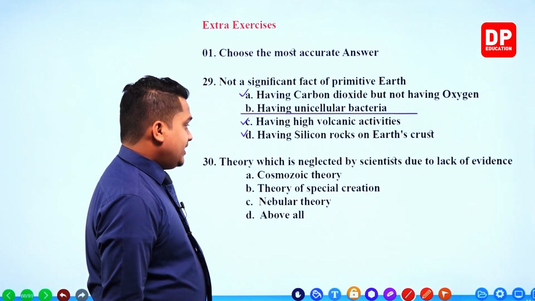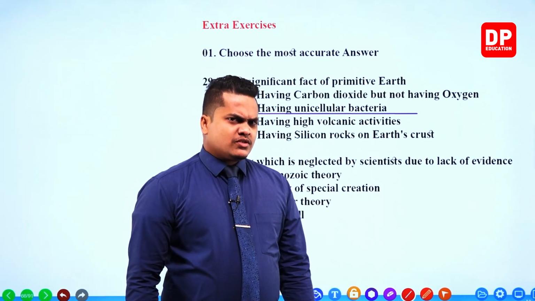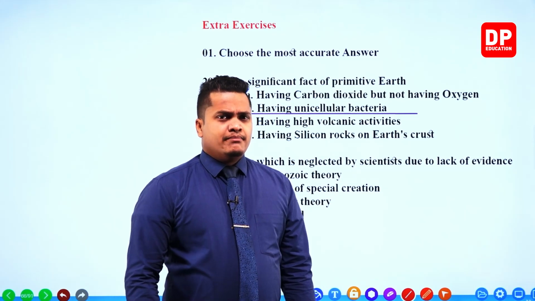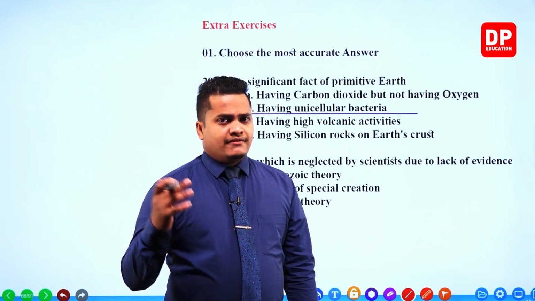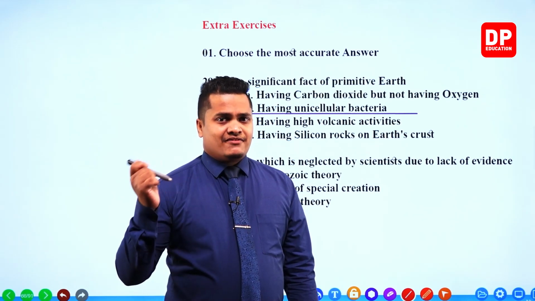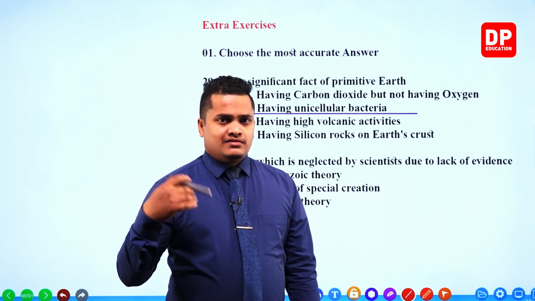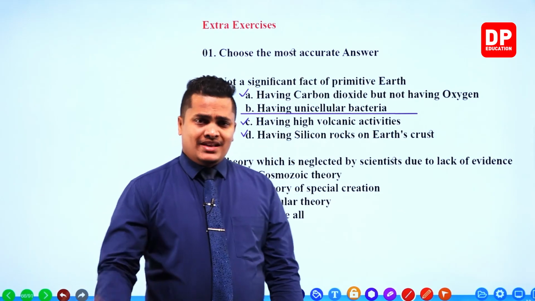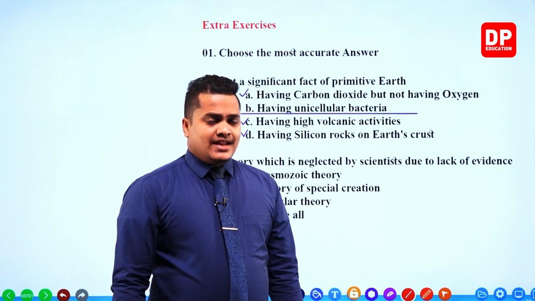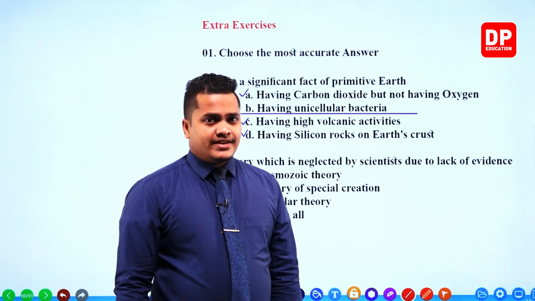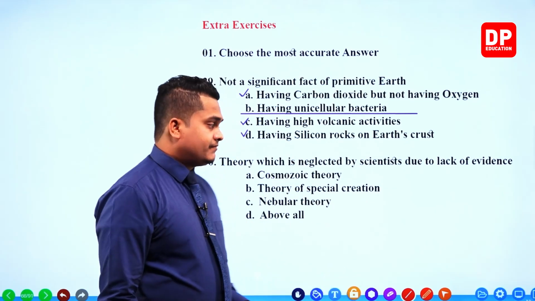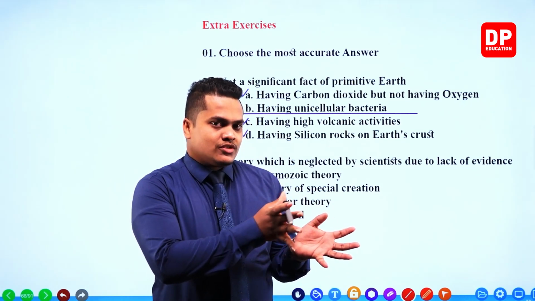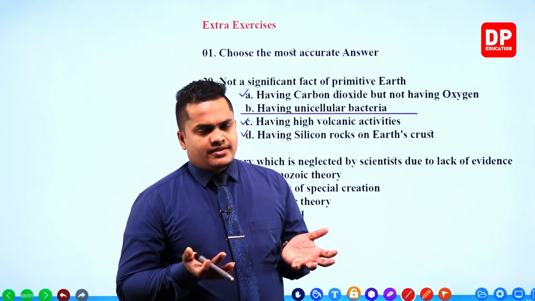We know that cosmological theory is incorrect, because it reflects that life on earth originated from something that came from the outer space. Okay, so it's been neglected. Next one, theory of special creation, totally neglected. It says that a supernatural force created the planet Earth with life. Number 3, nebular theory. It's the first and foremost scientific explanation, but it has also been neglected.